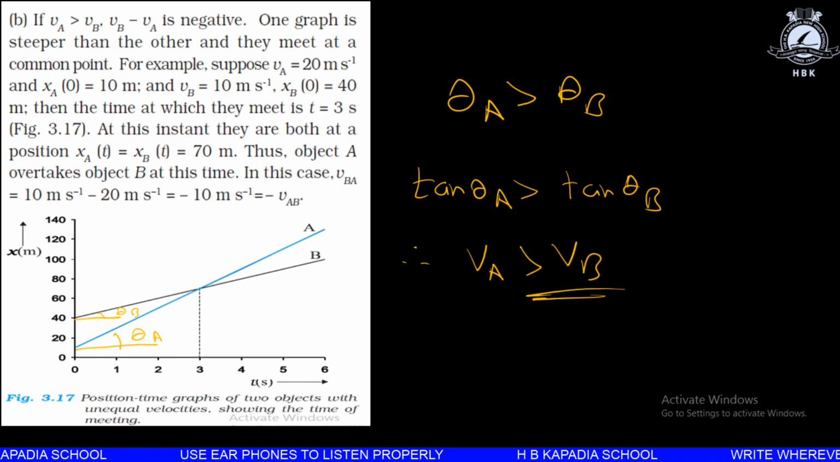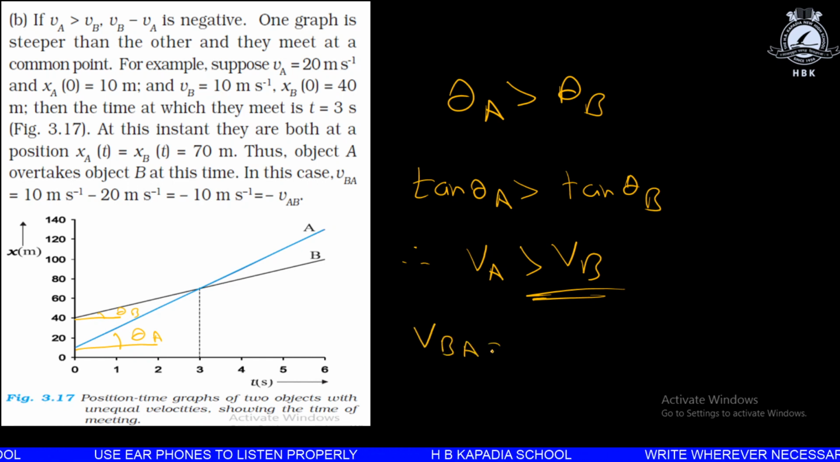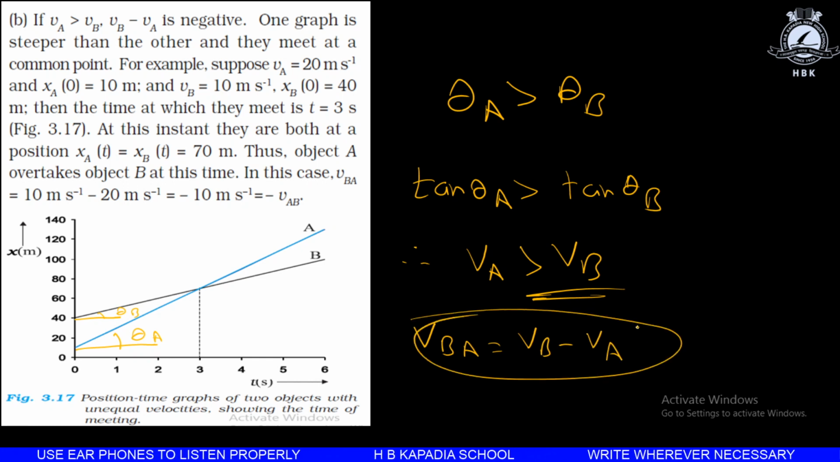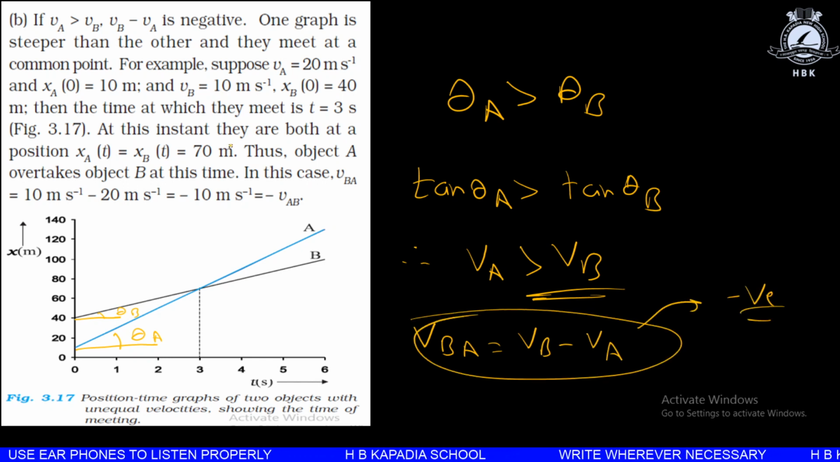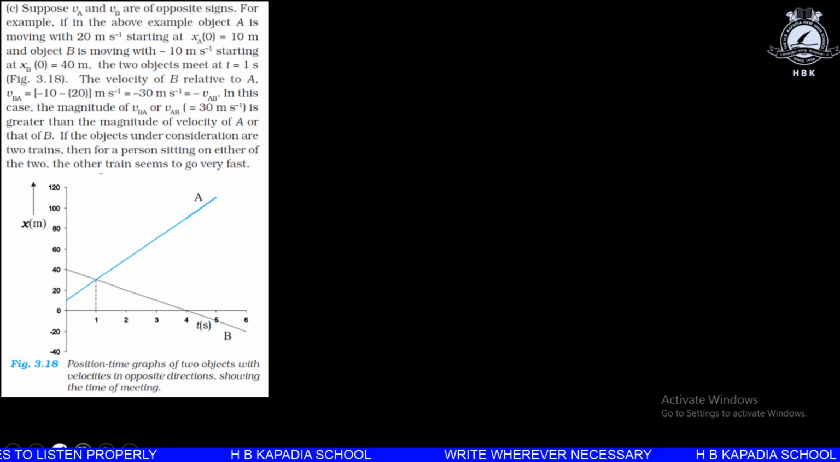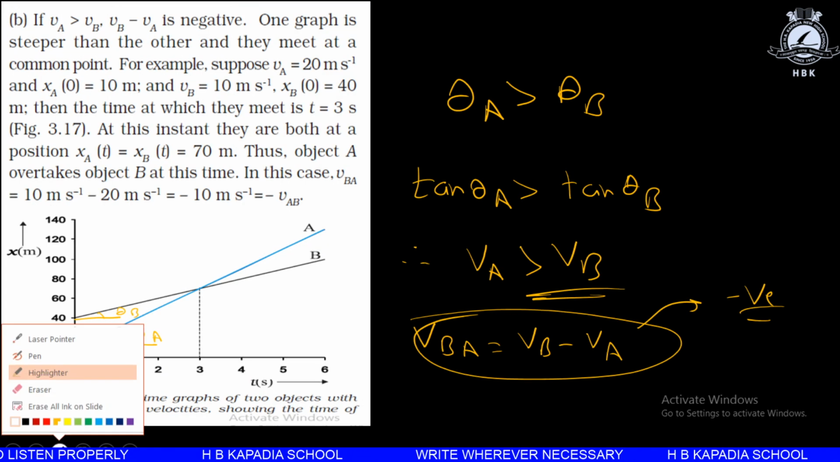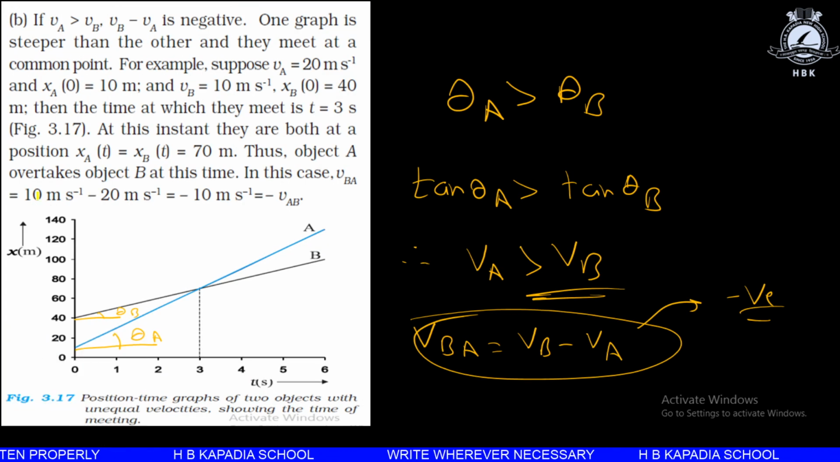So if we find the velocity of B with respect to A, it will be Vb minus Va, and we will get a negative answer. This is written in the first line of this case. In the first line we can say Va is greater than Vb. Why is Va greater than Vb? I have given that answer in our previous lectures.